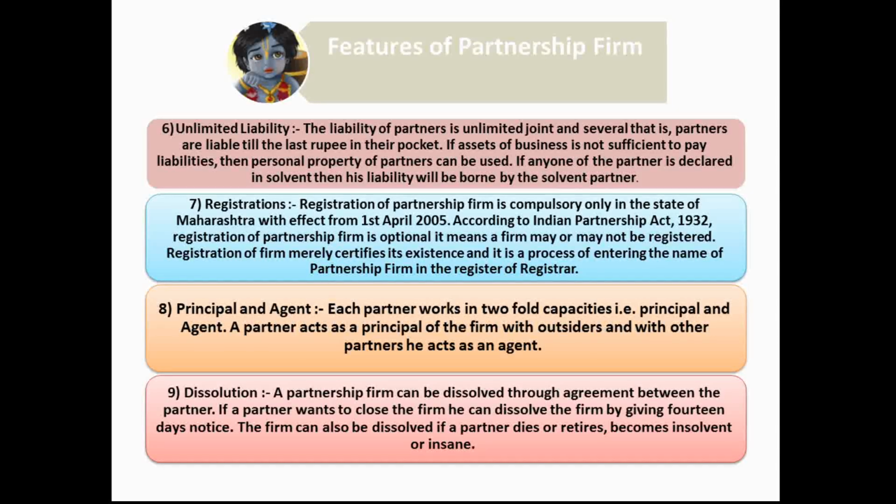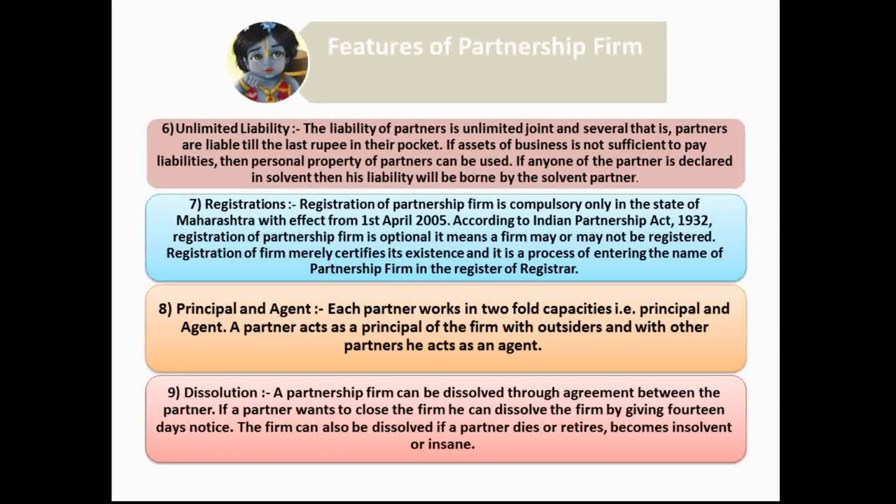So, for example, A, B, C, three partners are there. In that case, C is declared insolvent. C has sold his business property and his personal property. Still, he has to make the payment of 30,000 to the outsider. In that case, whatever amount is due, that is the 30,000, is paid by A and B in the profit sharing ratio or the ratio which is decided by the partnership deed.